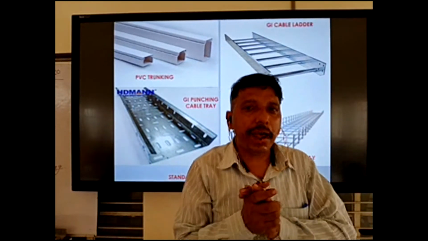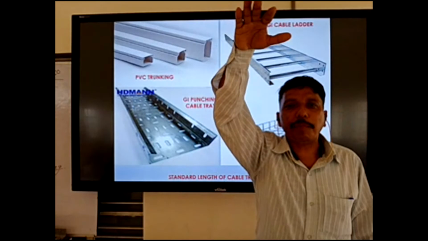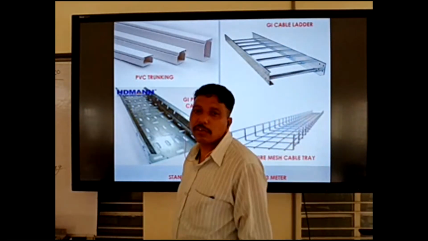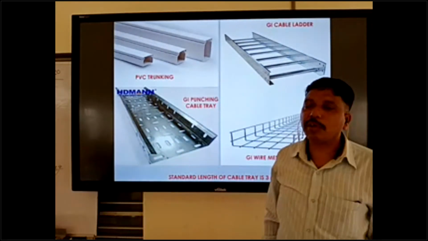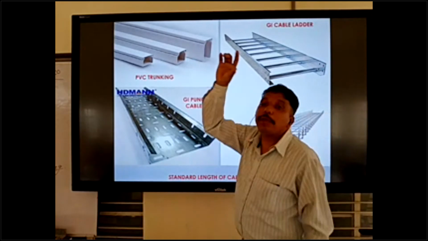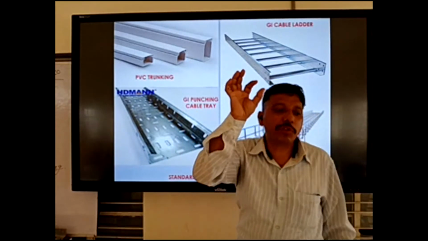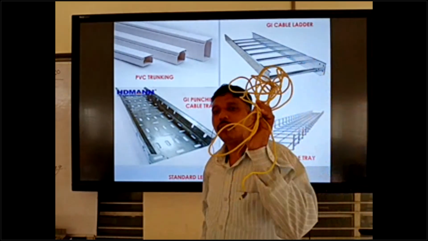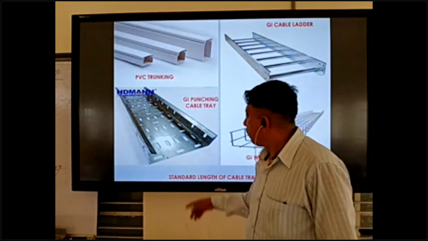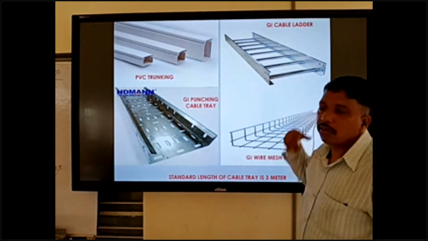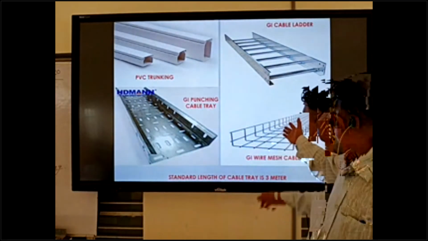Some control panels, big panels, FSCP panel, and other types of panels like PLC panel come there. For those types of panel wiring we can use PVC trunking inside the panel, but outside we mostly use GI trunking for electrical wire routing, and punching tray and ladder for armored and non-armored type cable routes.